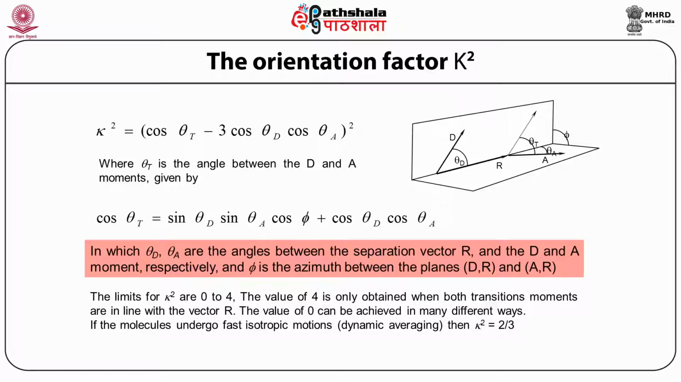The limits of K square are 0 to 4. The value of 4 is obtained only when both transition moments are in line with the vector r. The value of 0 can be achieved in many different ways. If the molecule undergoes fast isotropic motion, like dynamic averaging, then K square equals 2 by 3.